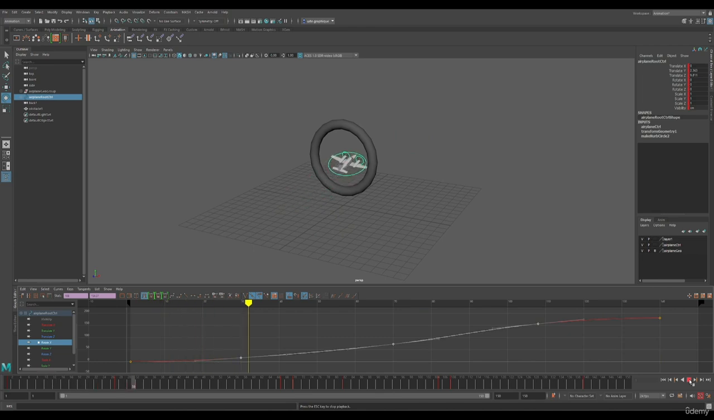Now I'm happy with the base animation, so we can move further and start animating the propellers. See you guys in the next video.